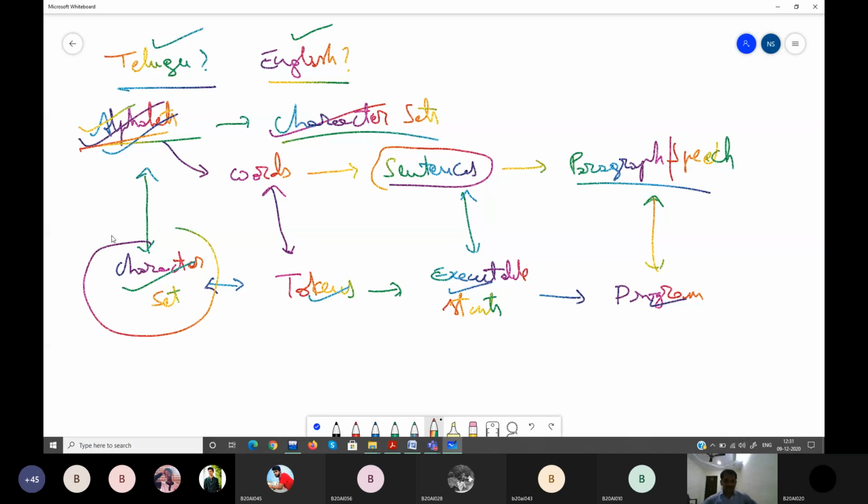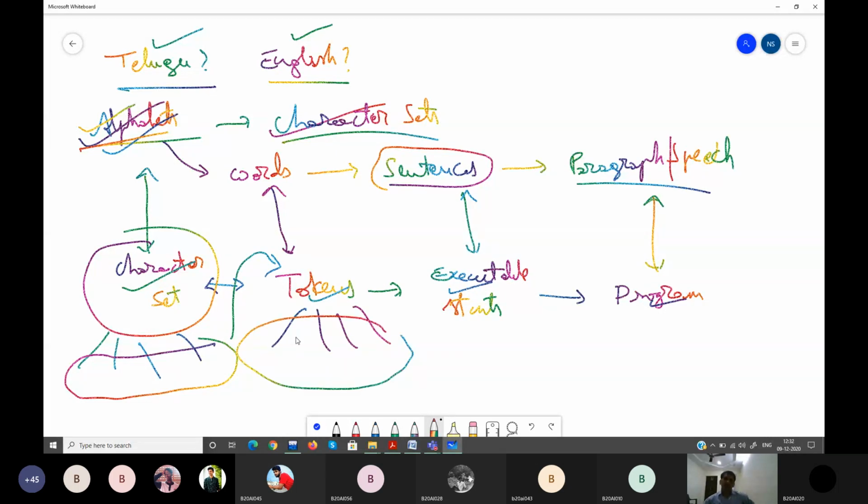So you need to understand first what a character set supported by your C language is. We'll look into what kind of character set C supports. Then how best you can combine your character sets to form your token. What are the different flavors of tokens? We are going to study those various kinds of tokens supported.